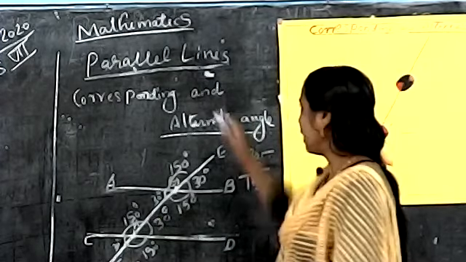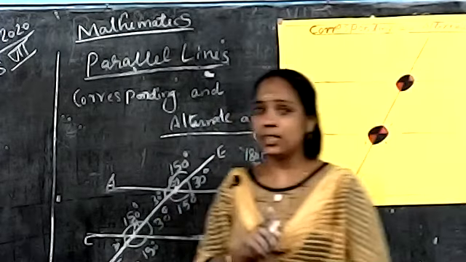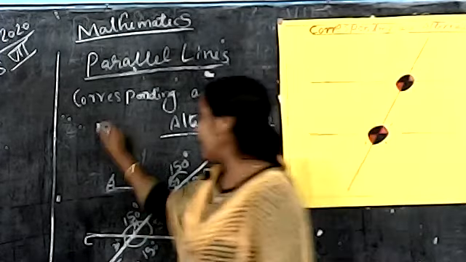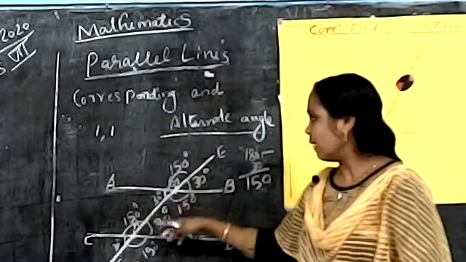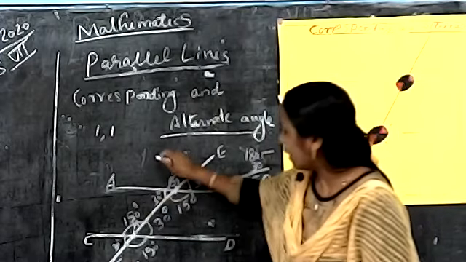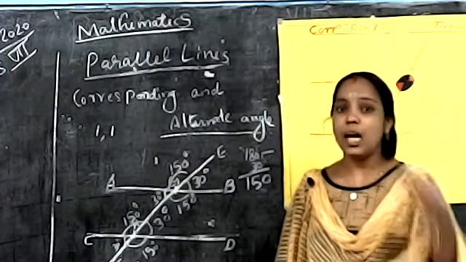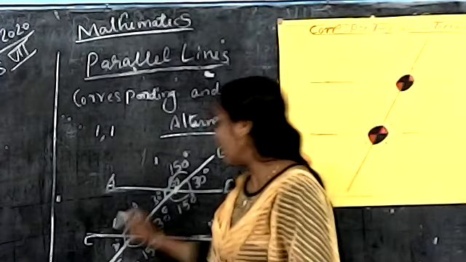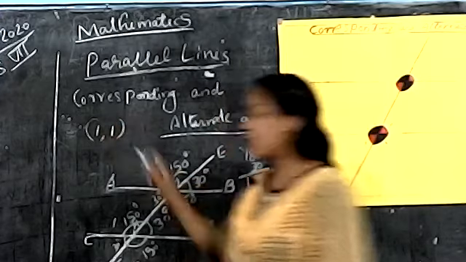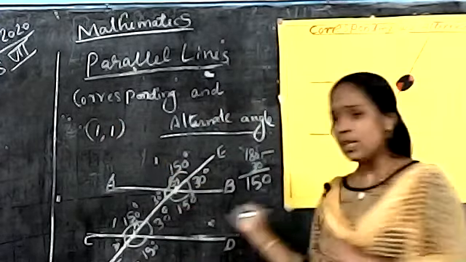Which are the corresponding angles? What are the pairs? You all remember that? Which are the pairs? 1, 1. Top side 1. Next one, left side at top angle. What is the number of that angle? 1. What about under that left side top angle? 1. What is the pair? What is the name of the pair? 1, 1.